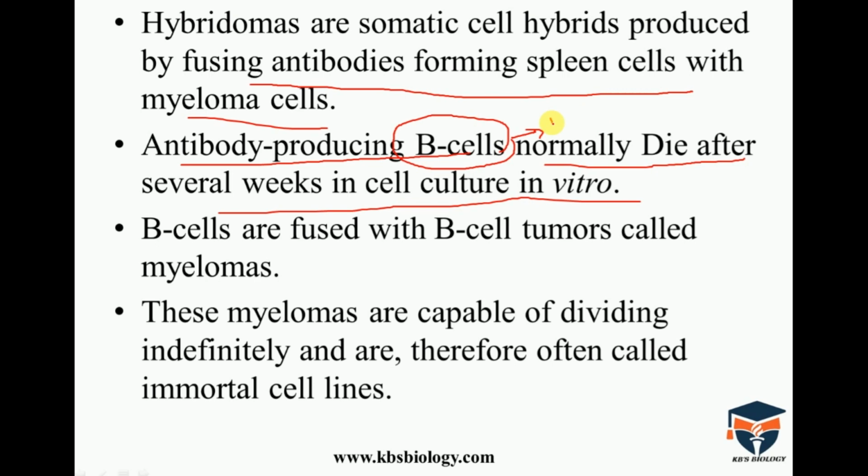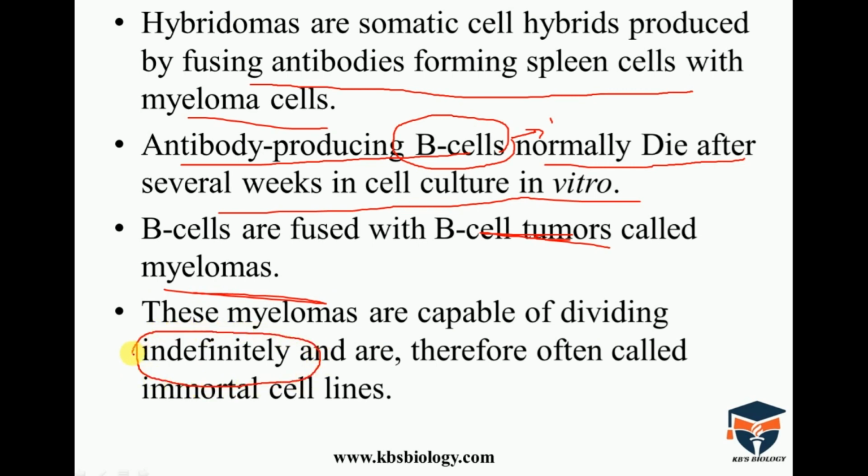For that, we use these myeloma cells for the production of antibodies because of the support system, as a medium. The B cell is fused with the B cell tumors, meaning myeloma cells. These myelomas are capable of dividing indefinitely.